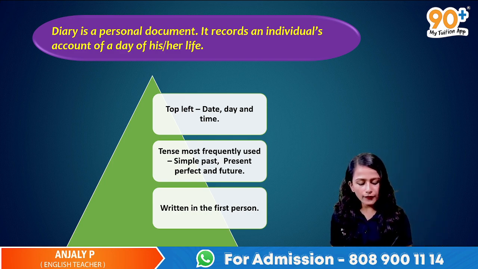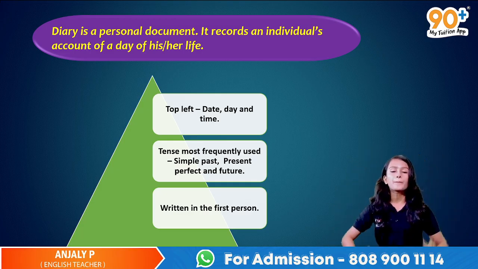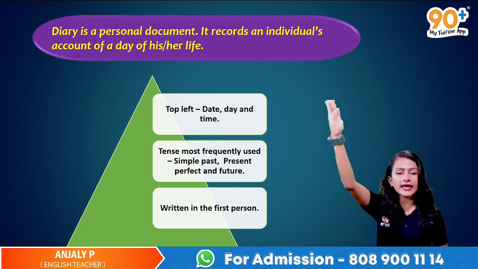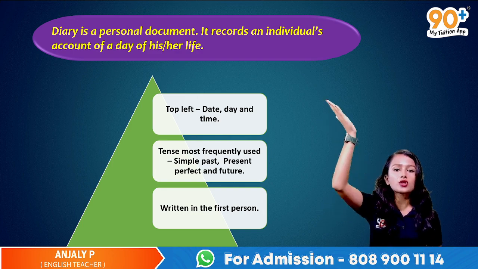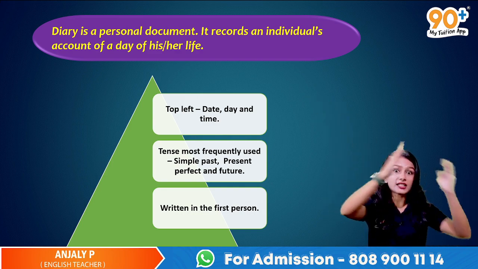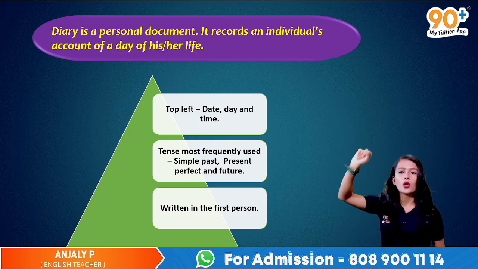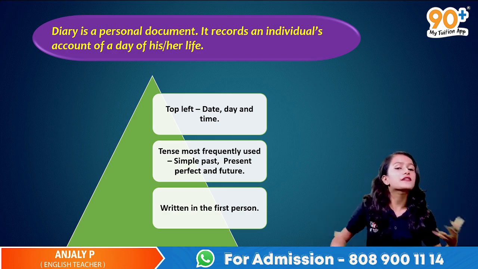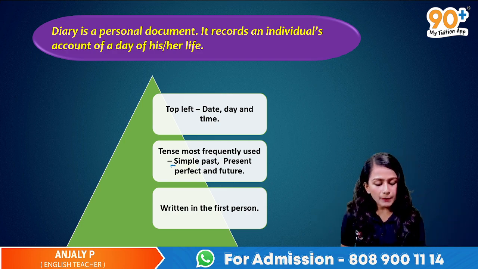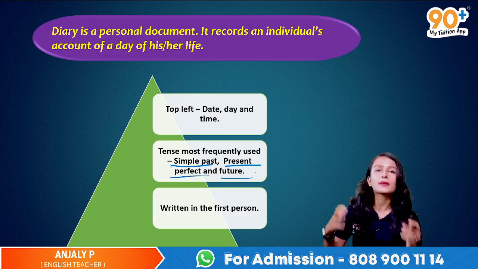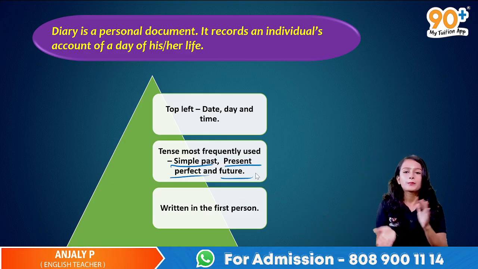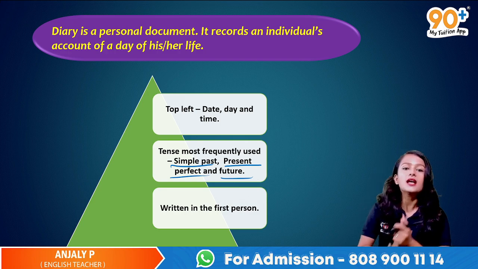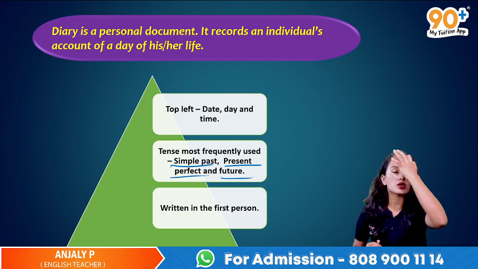Looking at the format, on the top left corner write the date, day and time. So don't forget the date, day and time, on the top left corner. And afterwards, the tenses most frequently used are simple past, present perfect and future tenses, mostly in letter writing and diary writing.